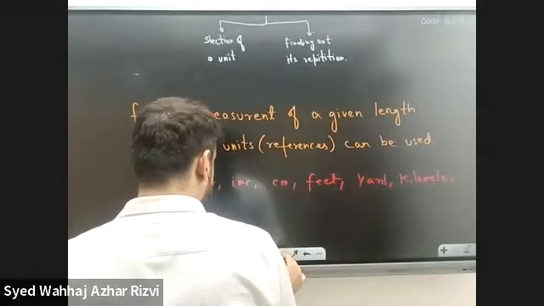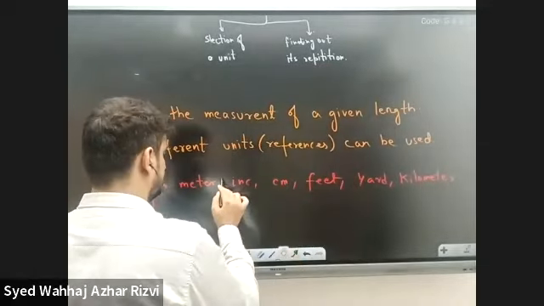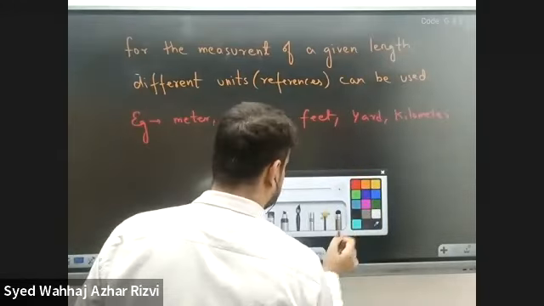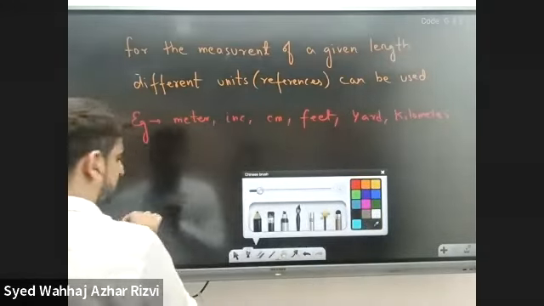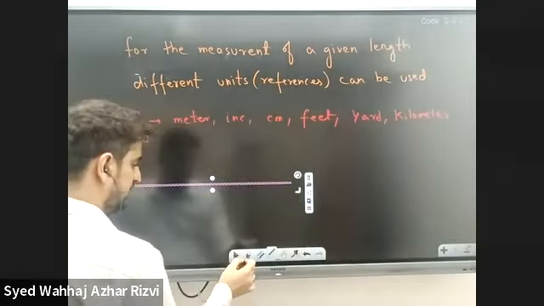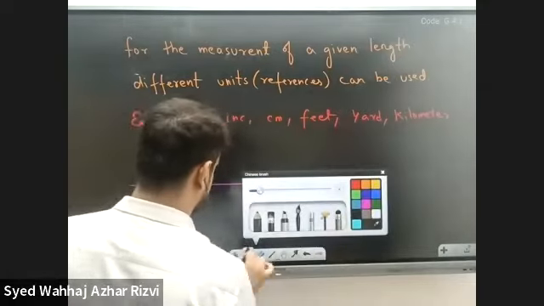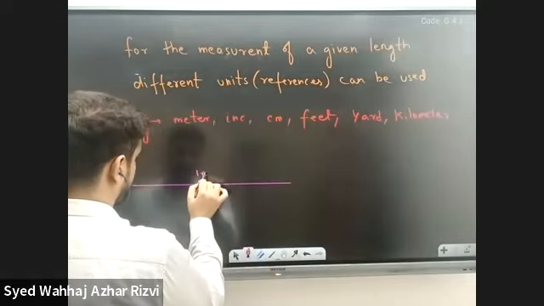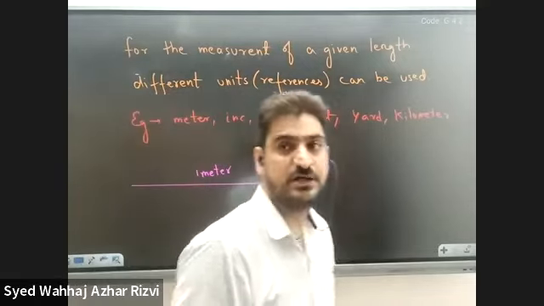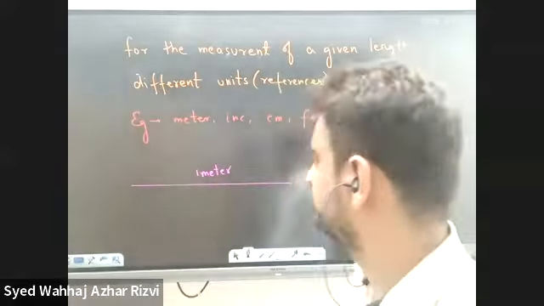So let's do one thing. Let's take this much of length. Let's call this 1 meter. Got it?